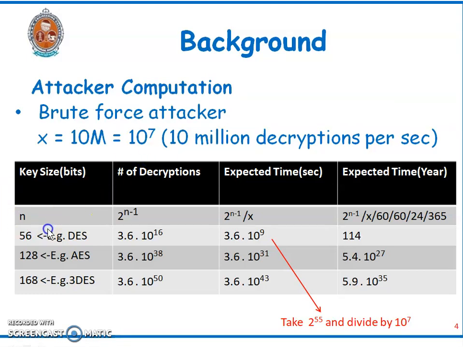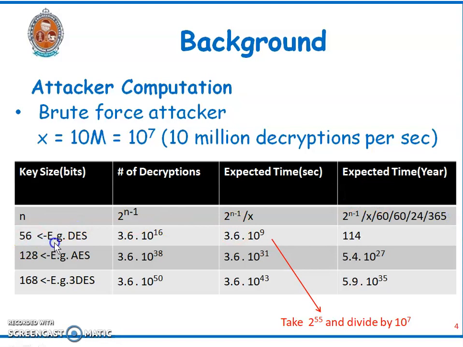Let us see now. Assume that the key size is n. Then the number of decryptions, as we have seen, is 2 power n minus 1. Then the expected time in seconds is calculated as (2 power n minus 1) divided by x, where x is the number of decryptions per second. And the expected time in years is calculated as (2 power n minus 1) divided by x, divided by 60, by 60, by 24, by 365 days.